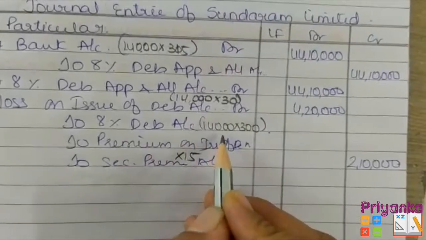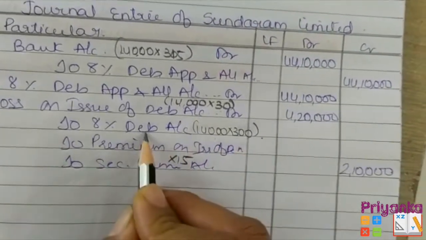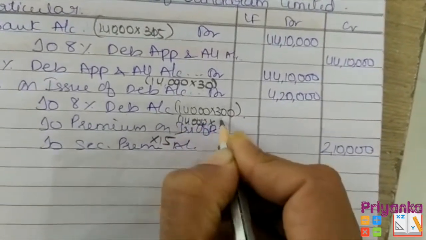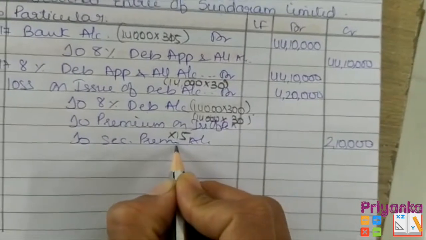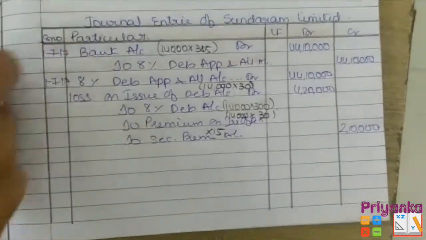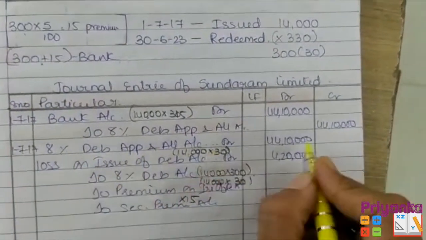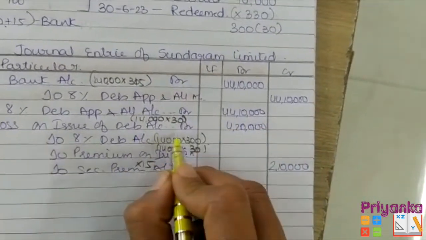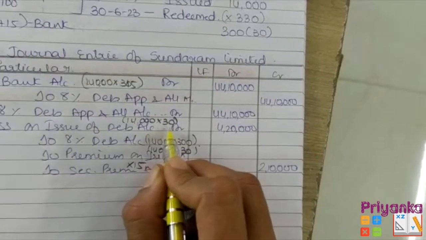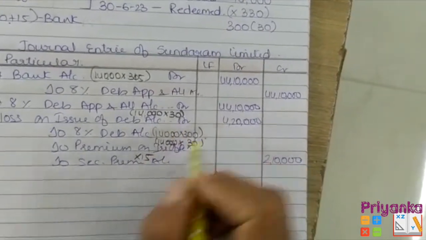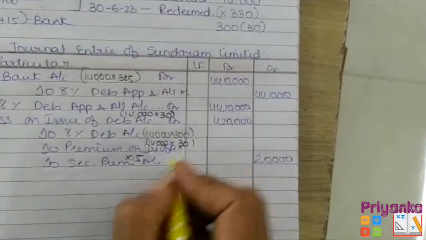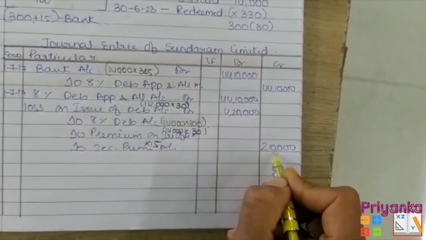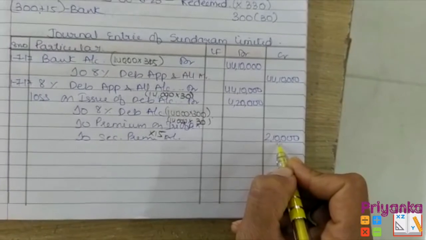Here I wrote the calculation where 14,000 into 300 for the debenture, for the premium 14,000 into 30, and the security premium with the 15. So here we wrote application and allotment with 44,10,000, and in the loss on issue 14,000 into 30, that is 4,20,000, and over here with the 15, if you multiply 14,000 into 15, it will be 2,10,000.